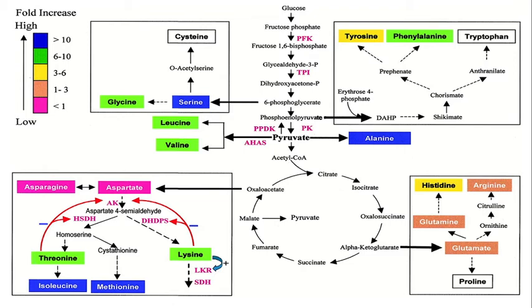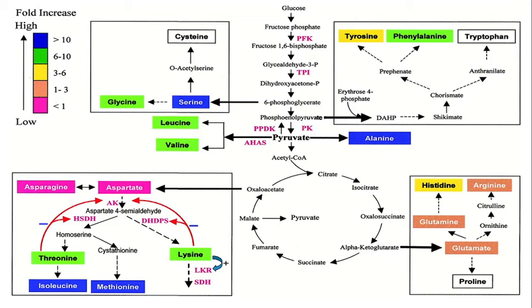From that it will form citrate. From citrate it will form isocitrate, and isocitrate will convert into oxalosuccinate. From oxalosuccinate it will form alpha ketoglutarate. That alpha ketoglutarate will be converted into glutamate.